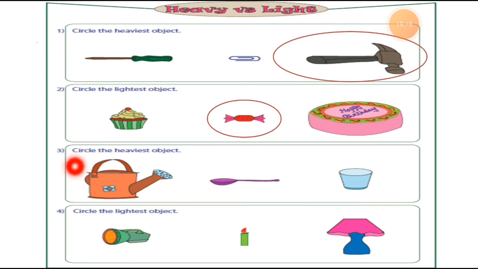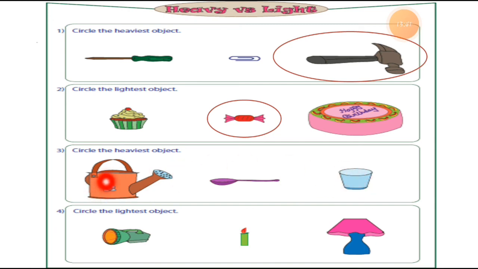Now number 3, circle the heaviest object. Here is the instruction, if you can see this red dot, circle the heaviest object. Here is the water fountain, which you can use to give water to a plant, then a spoon and the glass.